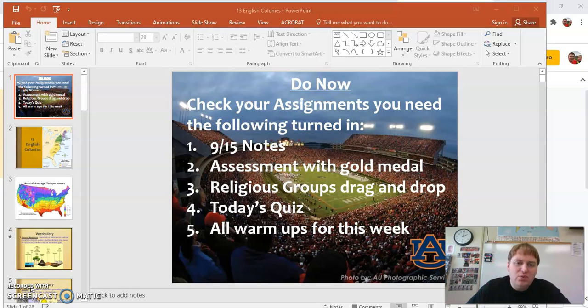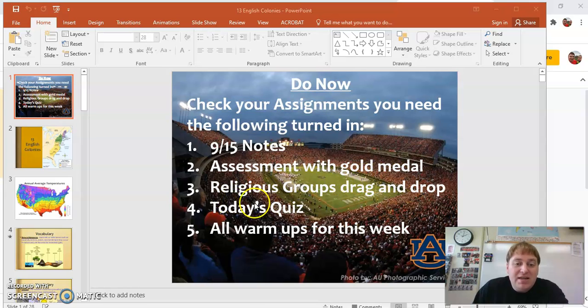Before we get started, I really want you to check out this slide here. These are the things that you have to have turned in before Friday, before about 3 o'clock on Friday. So 9:15 notes. All you got to do is hit the video that I put on 9:15, and then do the notes. Assessment with the gold medal. That is only a 4-question quiz that will only take you like 3 to 7 minutes tops. So that won't take very long at all. Religious groups drag and drop, which we did on Monday this week.